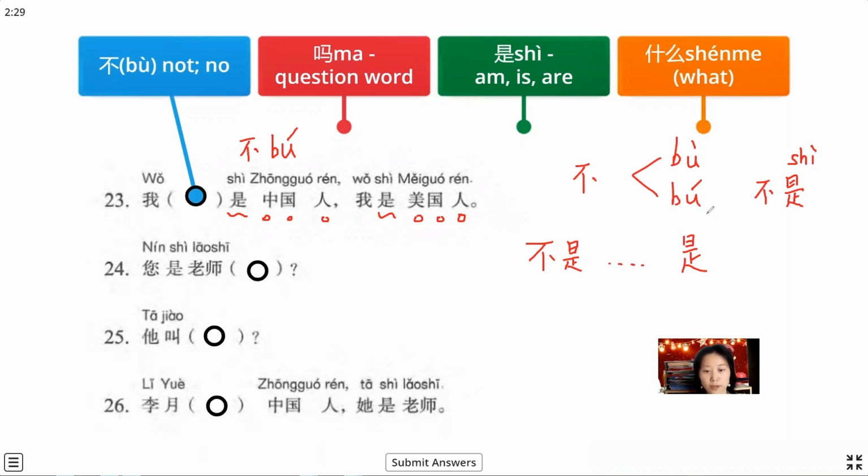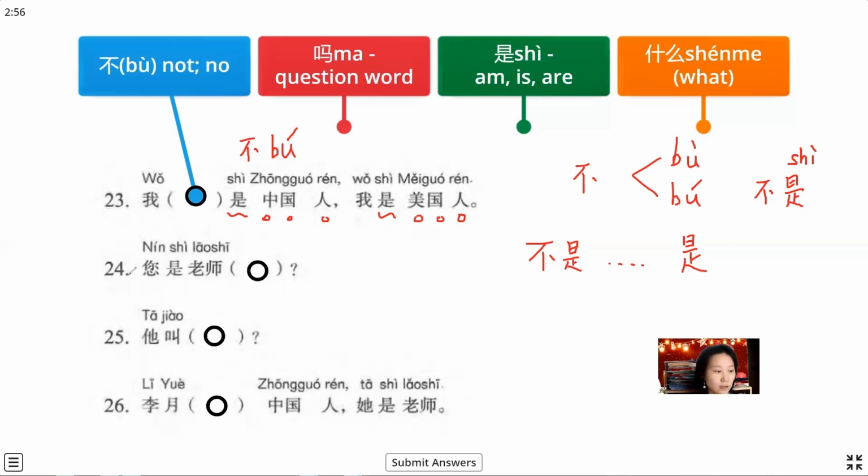When two fourth tones come together, it's difficult to pronounce, so we change it to the second tone. So when we read this, we cannot say bù shì, we say bú shì. 我不是中国人，我是美国人。 That means I'm not Chinese, I'm American.